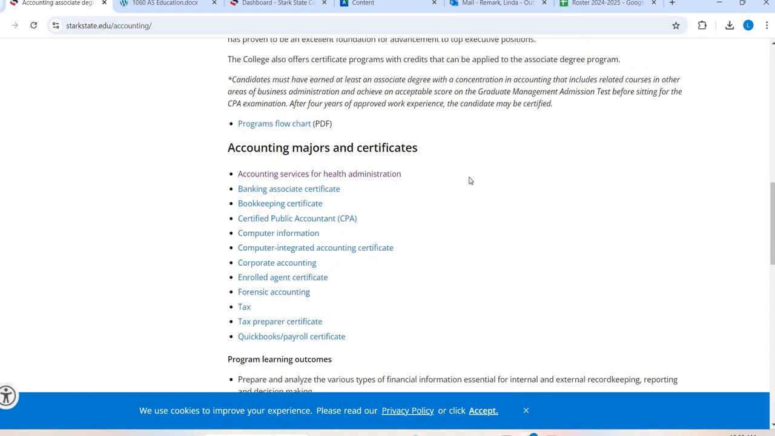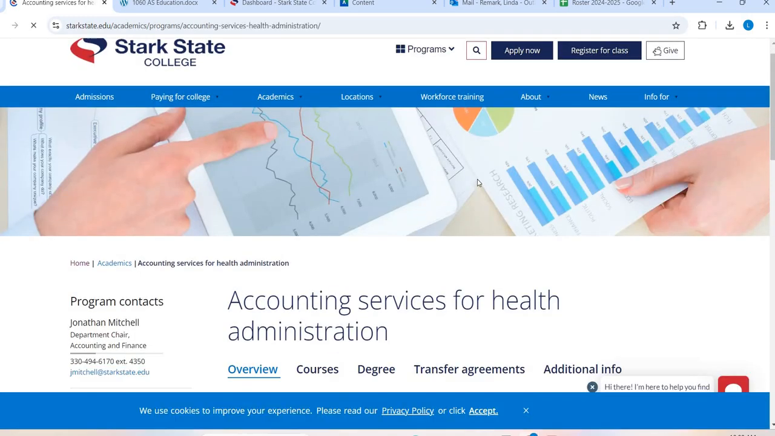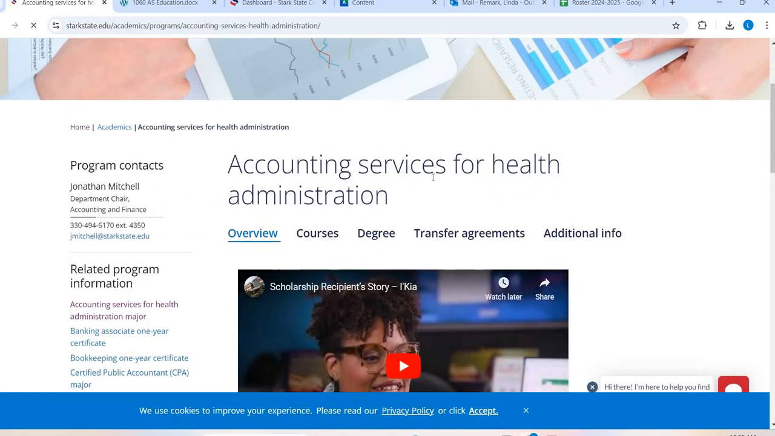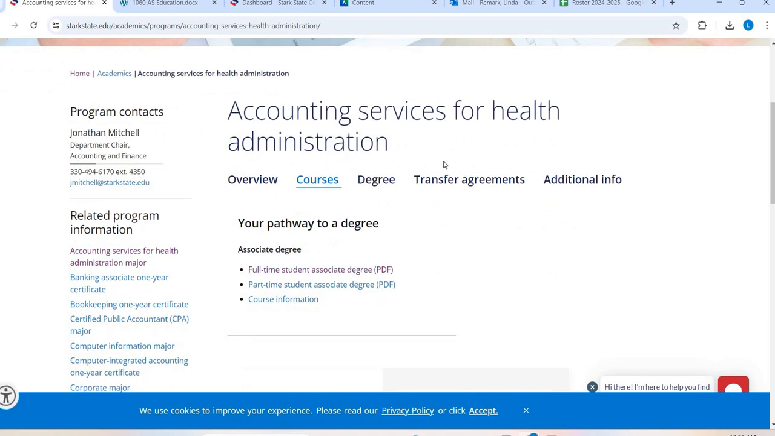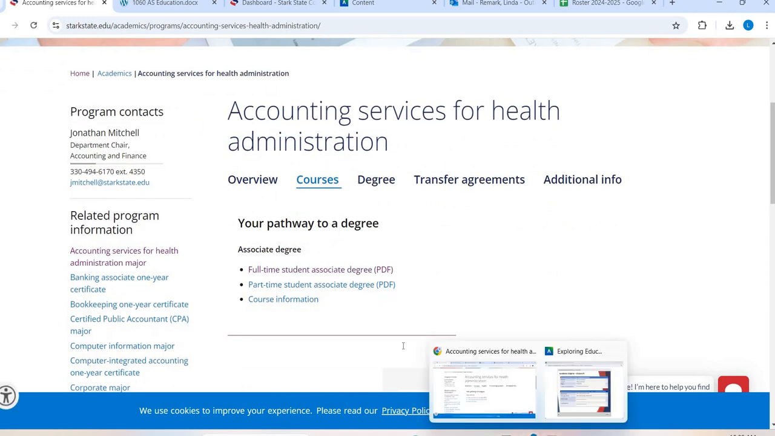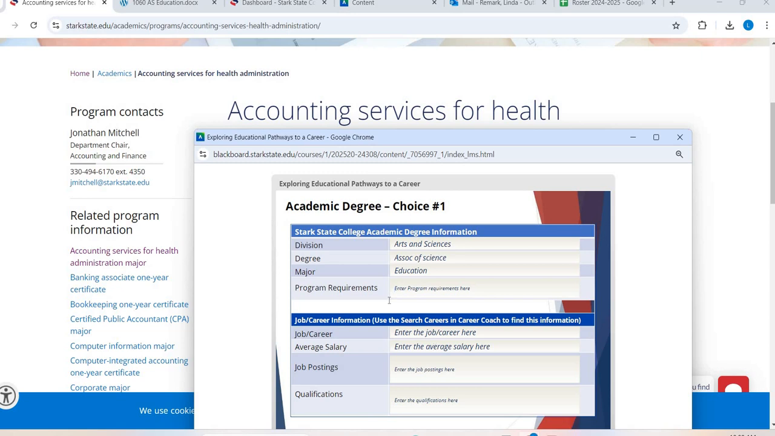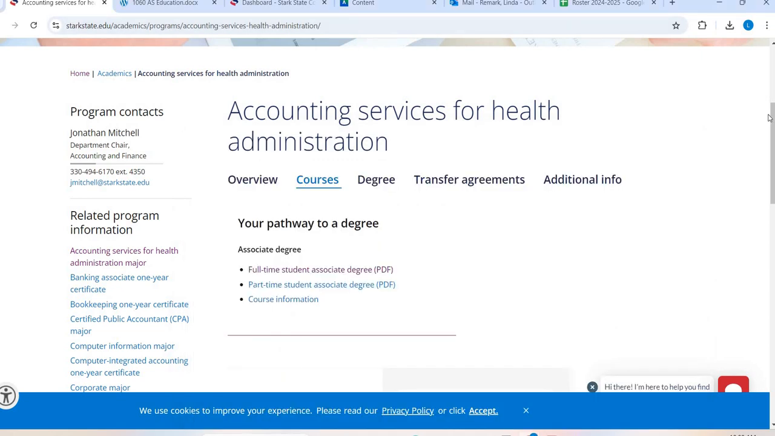Here we go. This one's even more nitty-gritty. The internet on campus is very slow today. Okay, and then I go ahead and click on courses, and then you can see those PDFs. Now, the next part of it, where do I get this information from? All right, so I'm going to show you here back at the home page.